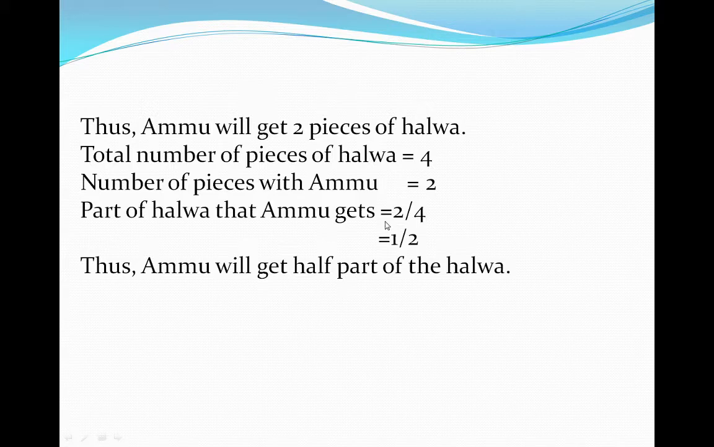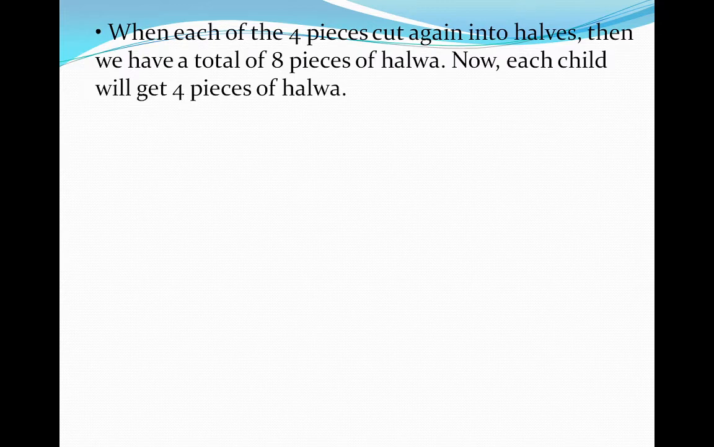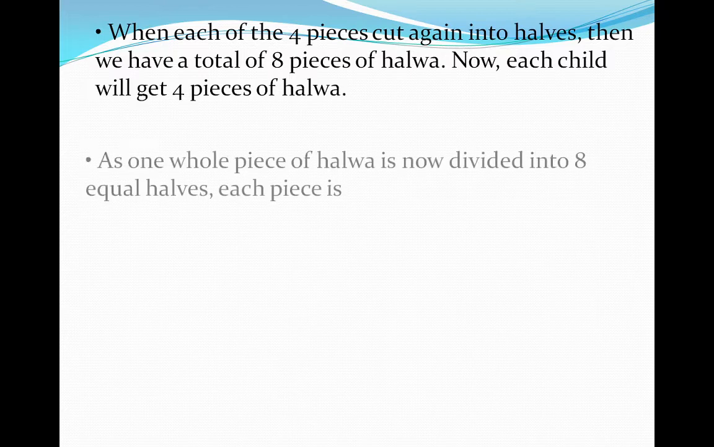That is half part. Look at it. 2 ones are 2. 2 twos are 4. So, this is a half part. Thus, Amu will get half part of halwa. When each of the 4 pieces is cut again into halves, then we have a total of 8 pieces of halwa. Now each child will get 4 pieces of halwa.